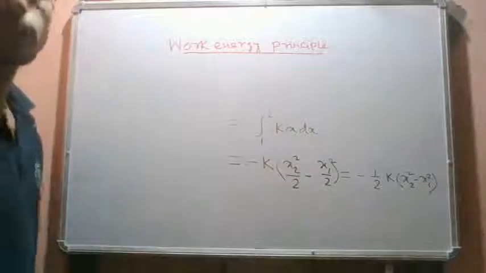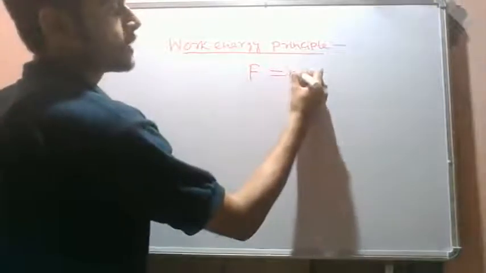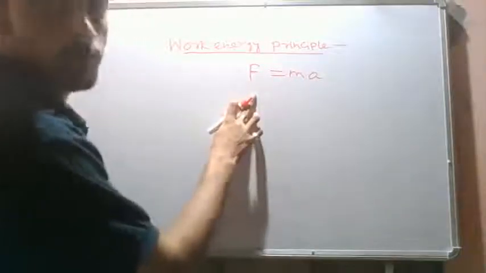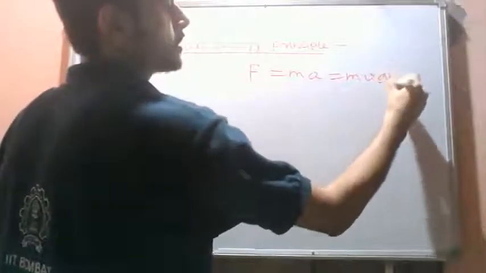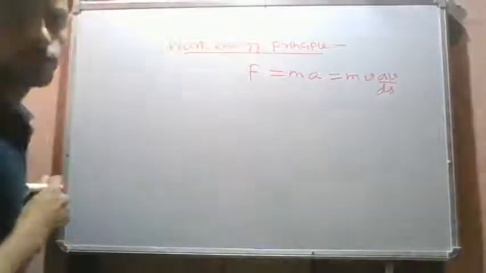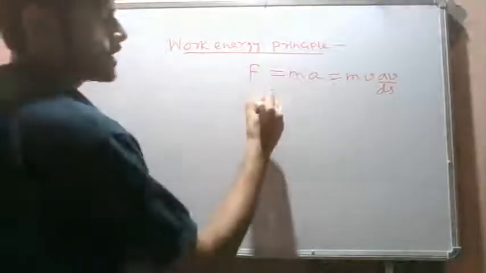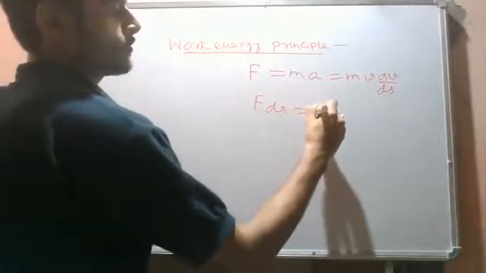Okay, so this is what we call the work energy principle. Before we see the principle, let's recall Newton's law. We have the net force F equals ma. This we can write as m times v dv by ds. So we have F ds equals mv dv, right?